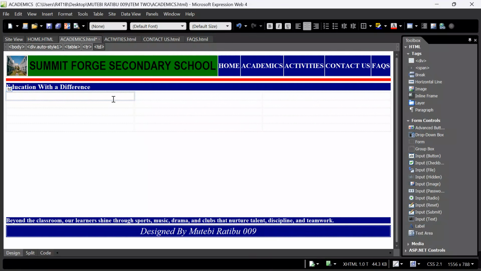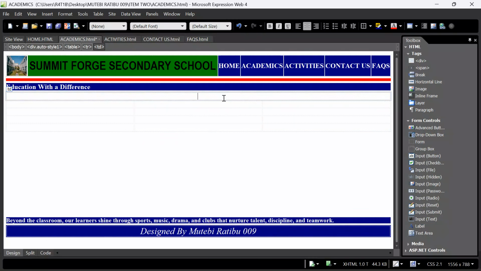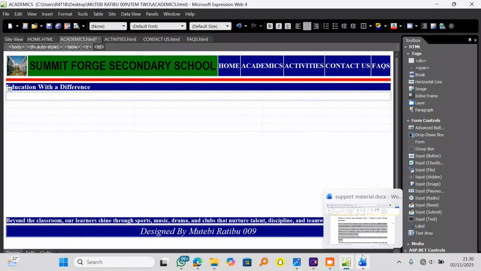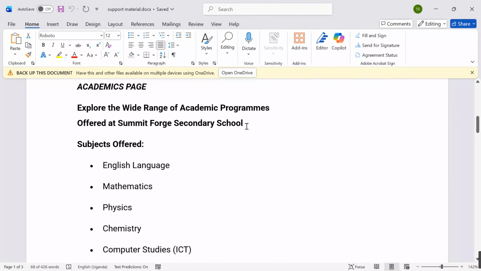Here we go. I will first highlight the top row. Right click, go to modify and merge cells. After merging cells, what else? What had I planned for us here? I'll come and say, here I want to say explore the wide range of academic programs offered at Summit Forge Secondary School. Control C, copy.